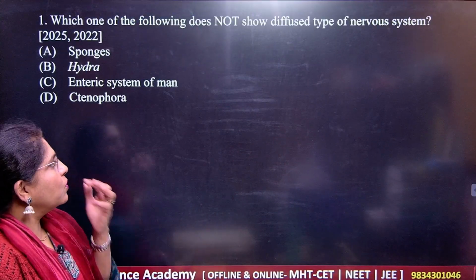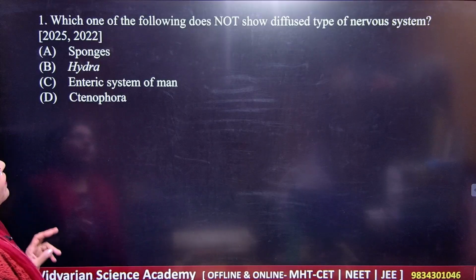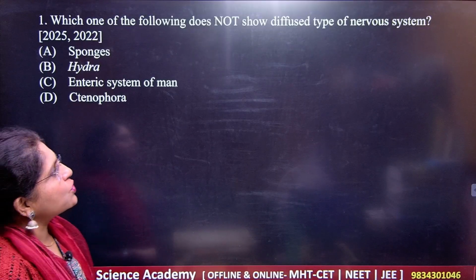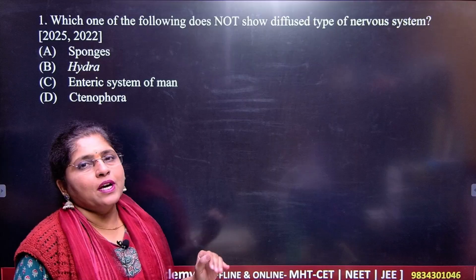Today we'll be starting with the next topic for our PYQ 2025. We'll be having the questions of control and coordination, the next topic. Okay, so let us see question number 1. So I hope you have your notebook with you. Which one of the following does not show diffuse type of nervous system?